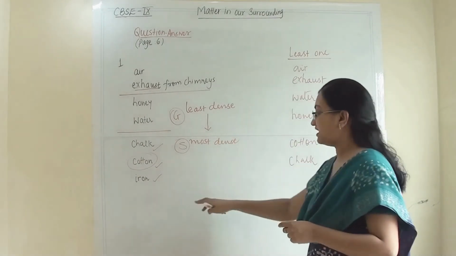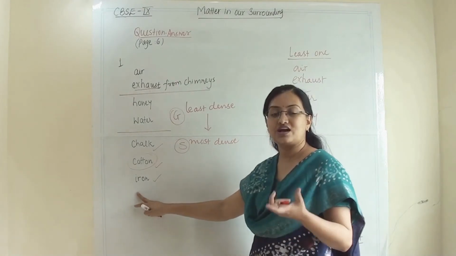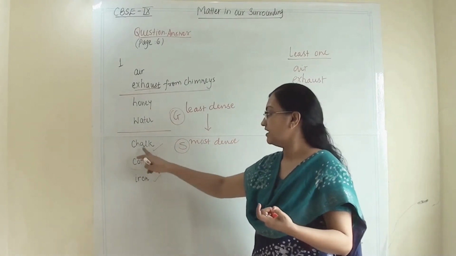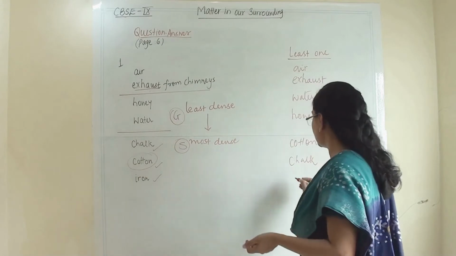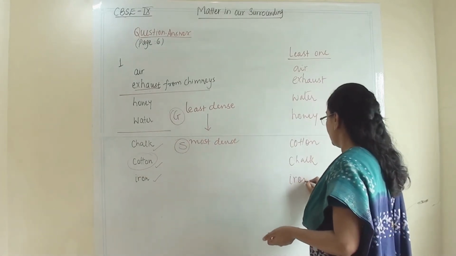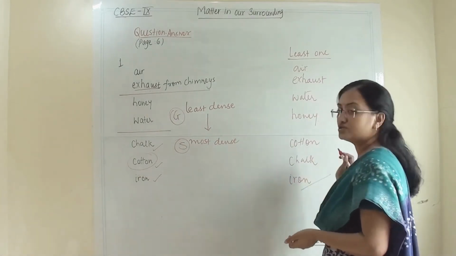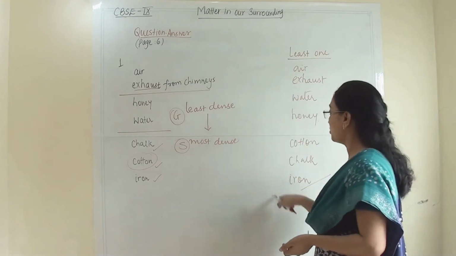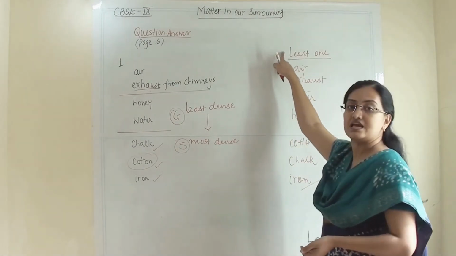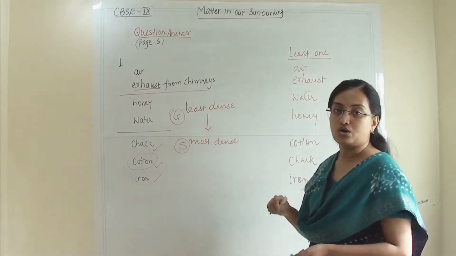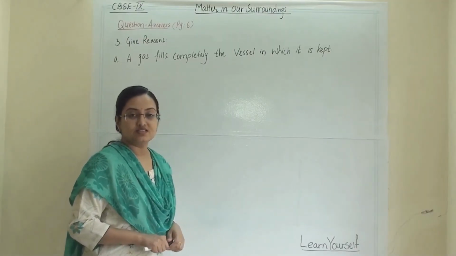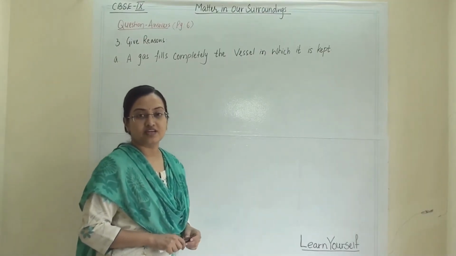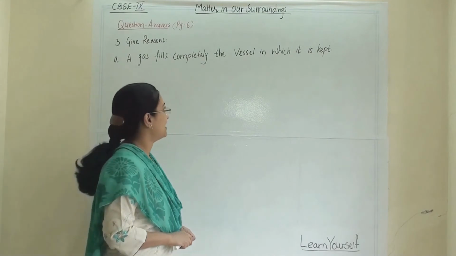Then after that the iron will come, because iron is a metal and chalk is a compound which is lighter than iron. So iron will be the most dense substance among all, and air is the least dense substance among all of these.